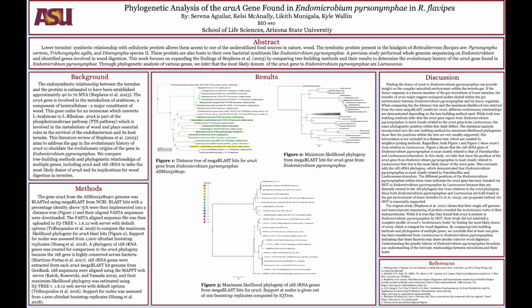The original study that we're critiquing claimed to reveal the evolutionary traits of Endomicrobium persinimphae, but failed to identify horizontal gene transfer donors. Here we expand on their findings by comparing phylogenies and determining that ERA-A was most likely transferred by Lactococcus, bacteria which are also found in the termite gut environment. This indicates that Lactococcus and Endomicrobium persinimphae may share similar niches within the termite gut environment.